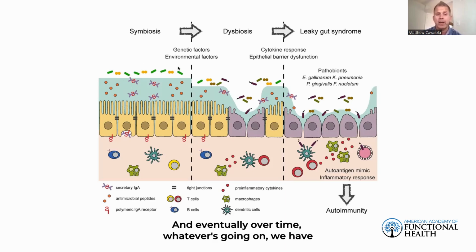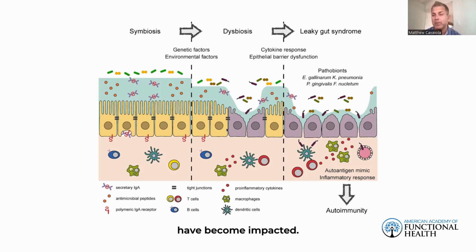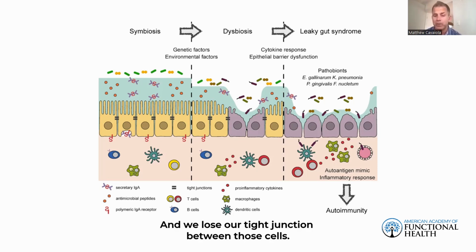We have our inner mucosal layer and our outer mucosal layer where the good bacteria hang out. And eventually, over time, whatever's going on, we have genetic factors and other types of environmental factors that degrade the mucosal layer. Here, now we've got a large hole in our mucosal layer. And now, of course, we've got our epithelial cells that have become impacted. They're not as healthy, and we lose our tight junctions between those cells. And now we can have the translocation of these bacteria from the lumen into the bloodstream.